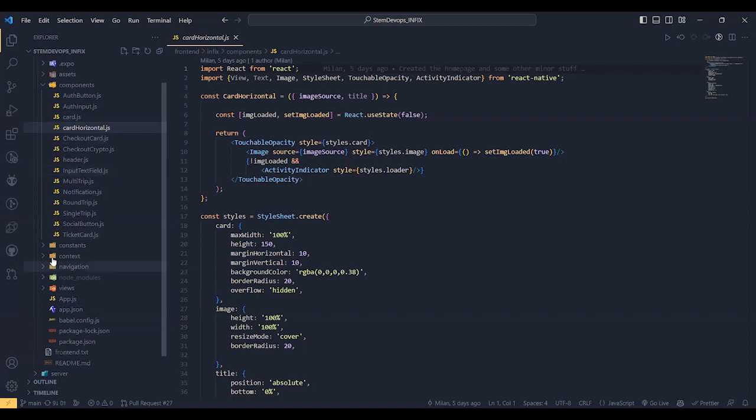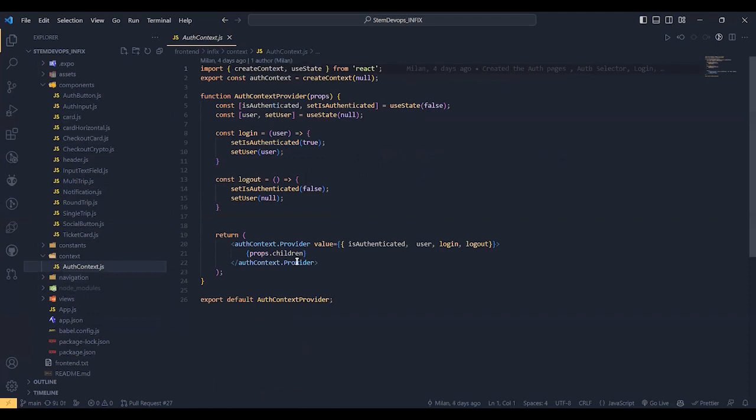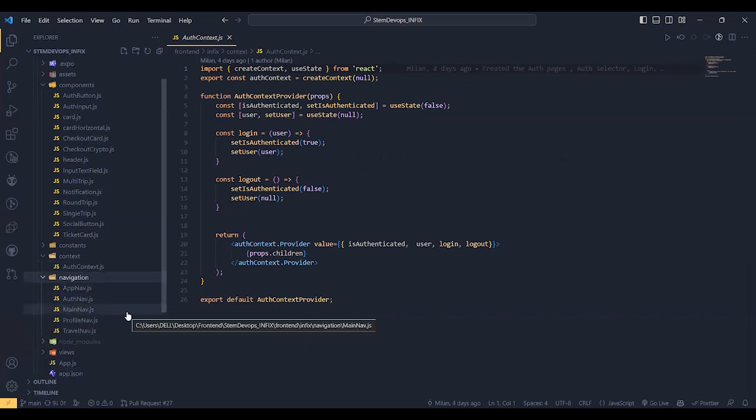Moving on, context basically covers authorization. So this basically checks the functionality of login and logout. Navigation. So it gets interesting a little bit. So within navigation, we have created the navigations between each and every interface. So first of all, app nav.